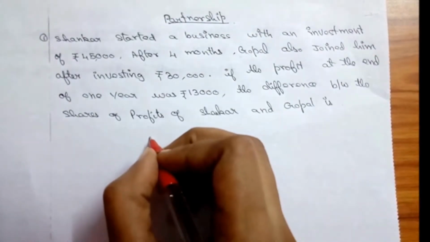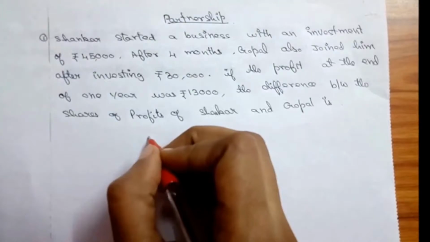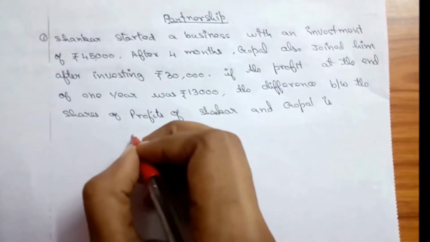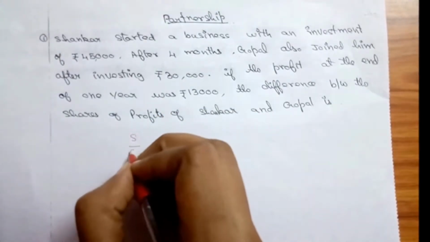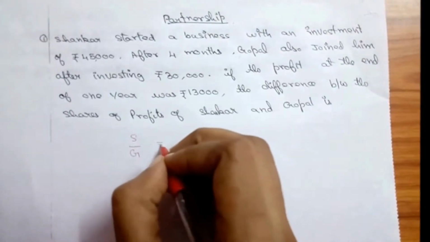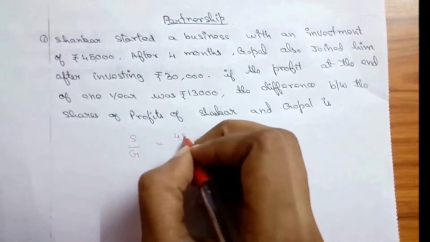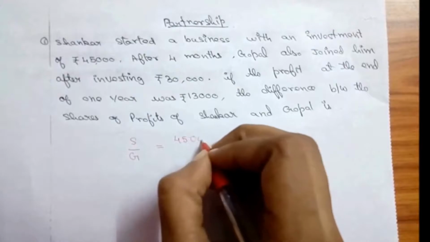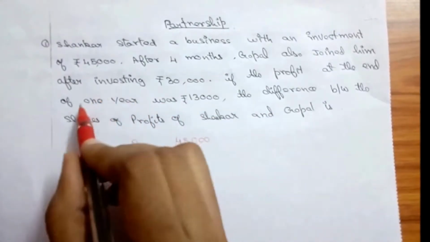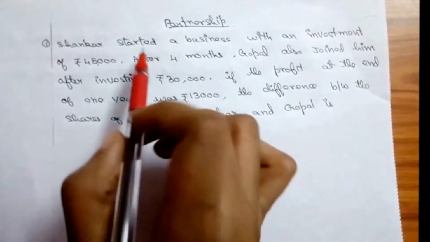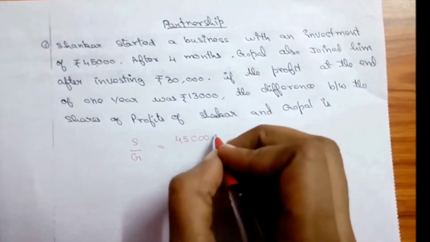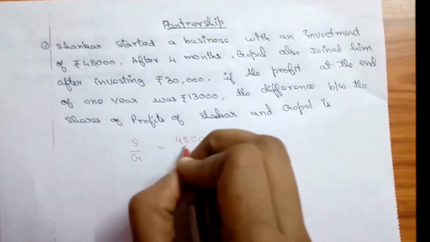I'm going to take it in fractions form as there are only two persons. So Shankar by Gopal. Shankar invested 45,000. They have said 1 year, and he is the one who started the business, so he has invested for 12 months.